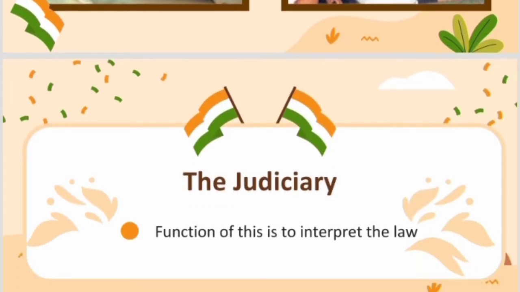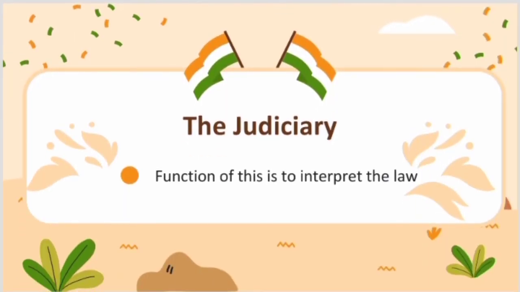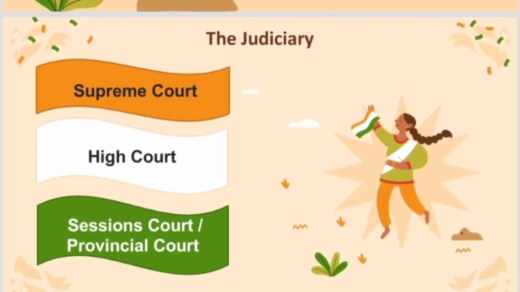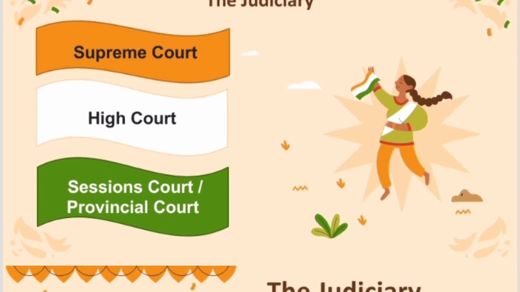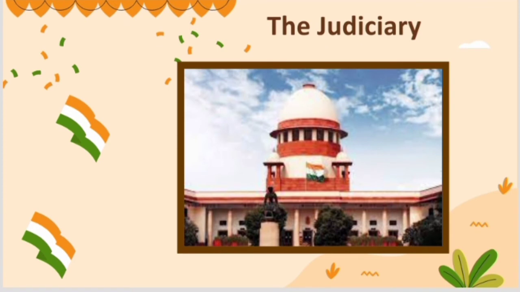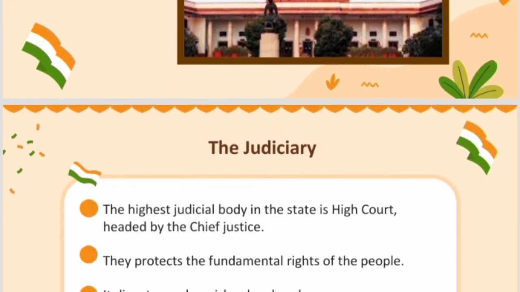The third structure is our judiciary, where the laws are maintained, the law and order, the functioning place of judiciary. Judiciary consists of Supreme Court, High Court and Session and Provincial Court. Session Court means the court which is in our district, a small session court. High Court is in our state capital of Chennai, and Supreme Court is in Delhi. Here is a picture of our Supreme Court. You might have seen it already, but have a glance.